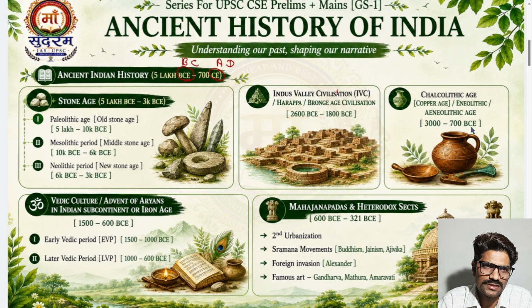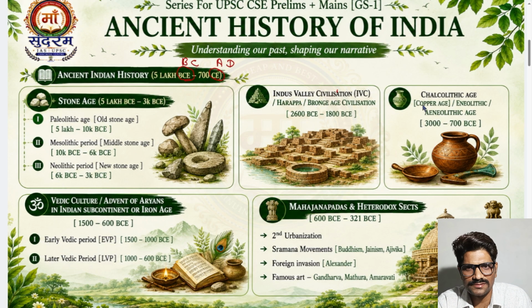They were not as advanced as the IVC. They were like villagers, living in patches near the IVC sites, and they used to supply copper to the IVC. So not that much advanced development happened in this Chalcolithic age, and you can see this is the copper age I wrote.